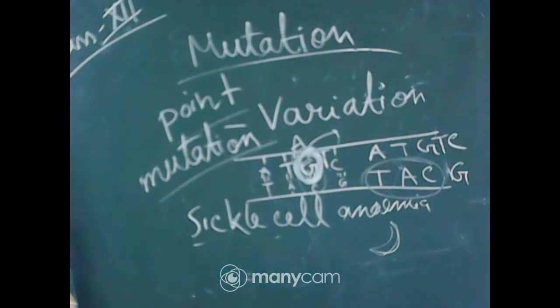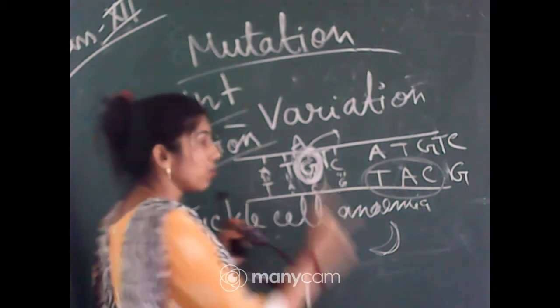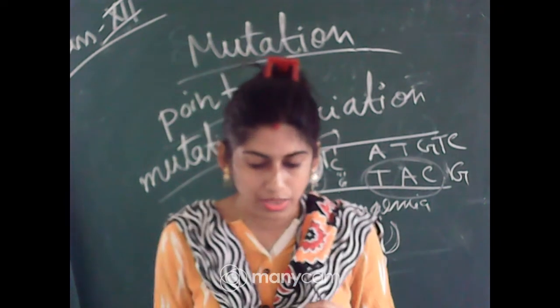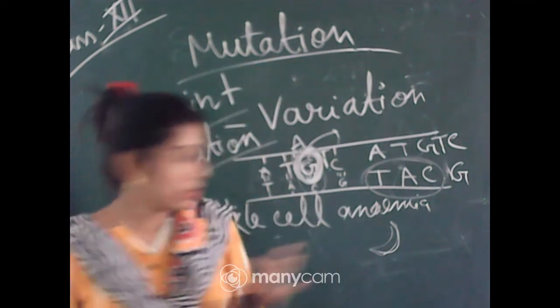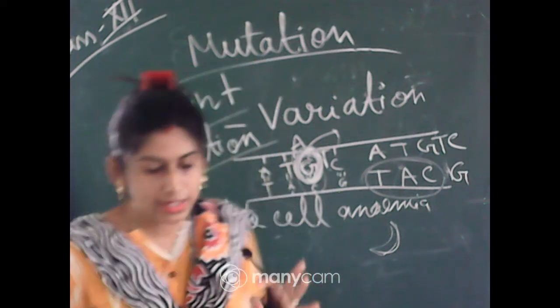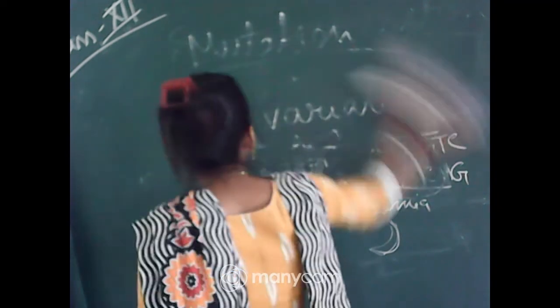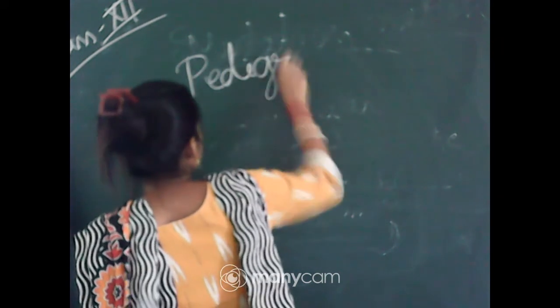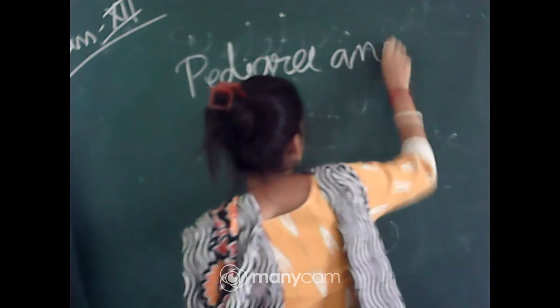So with this type of mutation we have to know the different types of disorders. Now before that we have to know another important part, that is different types of genetic disorders. There are different types of genetic disorders, and under the genetic disorders we have to know pedigree analysis.